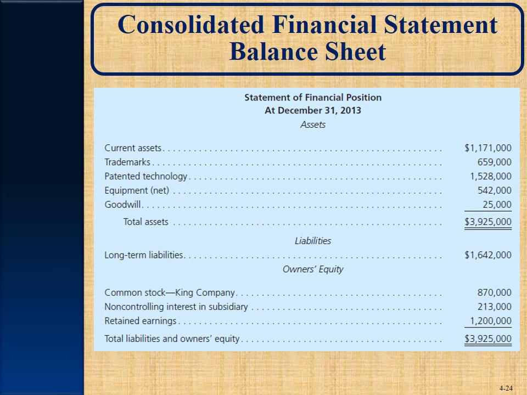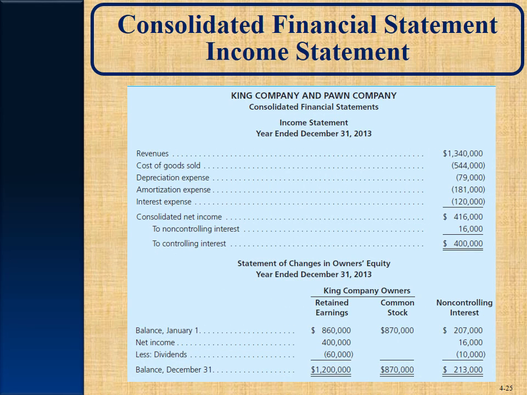Okay, so here's what your consolidated financial statement would look like. And there's that non-controlling interest in subsidiary. So that is a line item in owner's equity. There is the income statement. Remember, consolidated net income $416,000. Of that, we're not entitled to $16,000 of it. That's going to the non-controlling interest. So we're going to show that. We're going to show how we came up with owner's equity. Here's King's owner's equity. Here's the non-controlling interest owner equity.